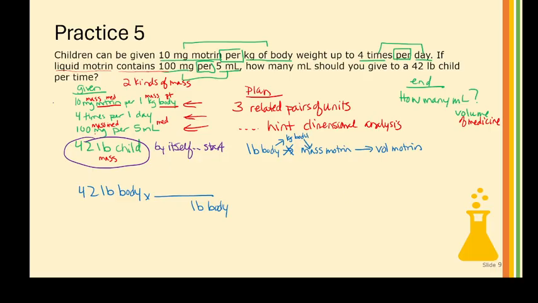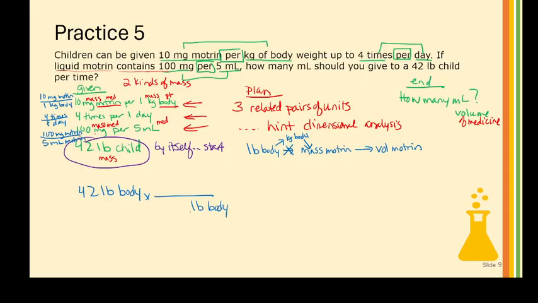And I can write these out. So this is 10 milligrams of Motrin, it may help me to see my units, per 1 kilogram of body. This is 4 times per day, 1 day. This is 100 milligrams of Motrin per 5 milliliters of Motrin.